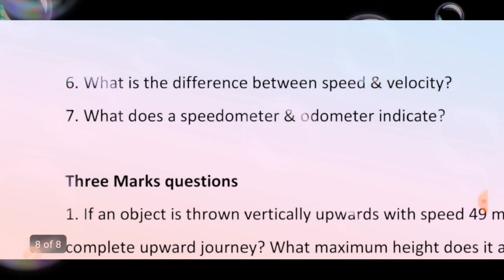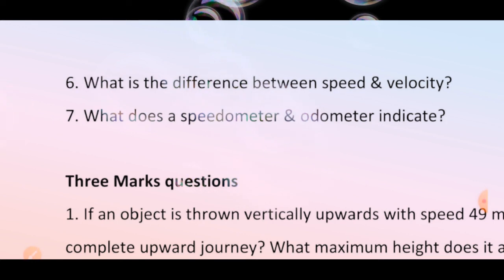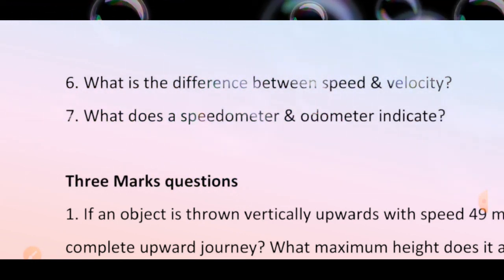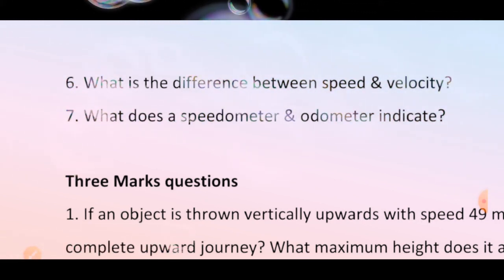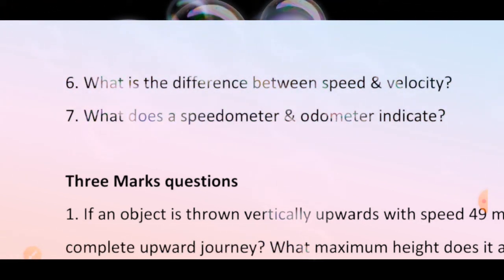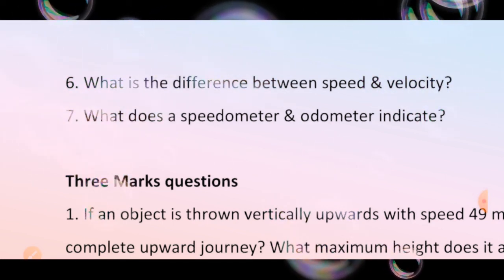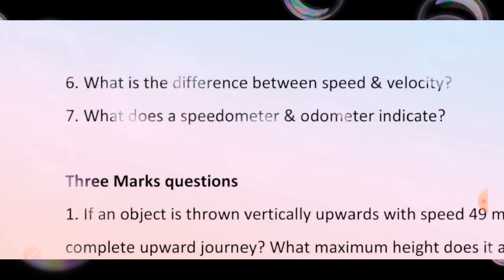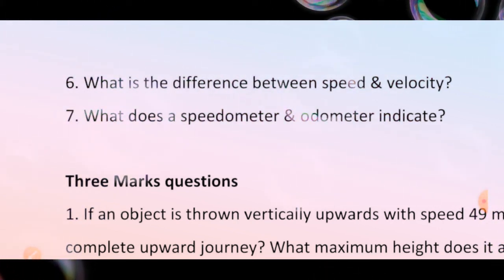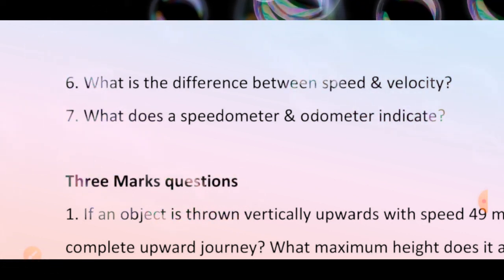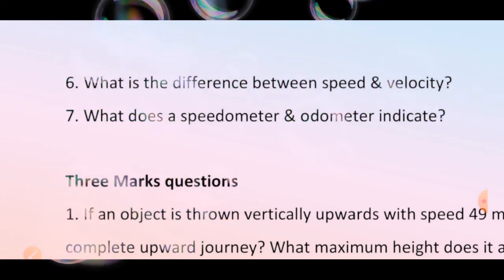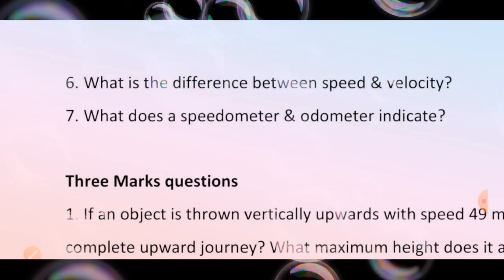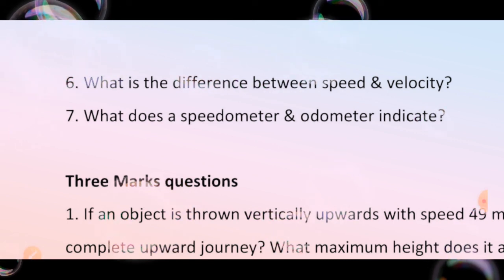Speed has the formula distance by time, velocity is displacement by time. Speed states only magnitude, but velocity states magnitude as well as direction. So speed is a scalar quantity, velocity is a vector quantity. What do a speedometer and odometer indicate? Speedometer measures the speed of a vehicle and odometer indicates the total distance traveled by the vehicle.